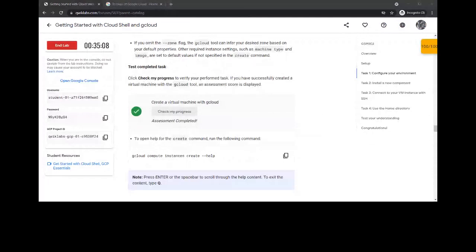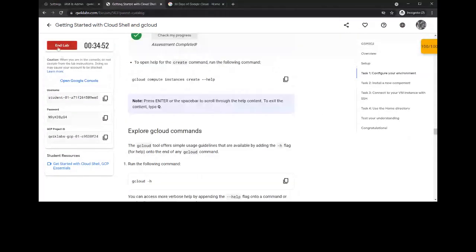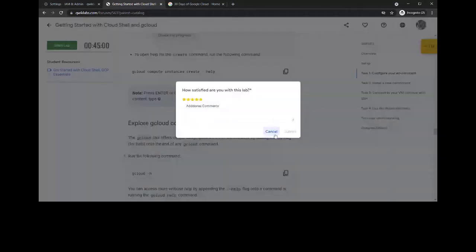So you can check your progress here. 100 out of 100 means that you have completed the lab. Then you can end the lab, submit it, give your rating, submit.